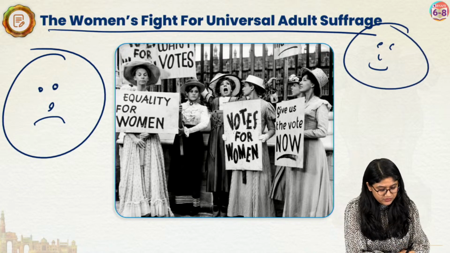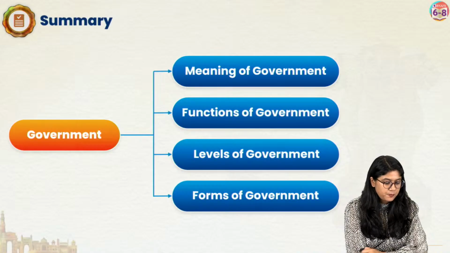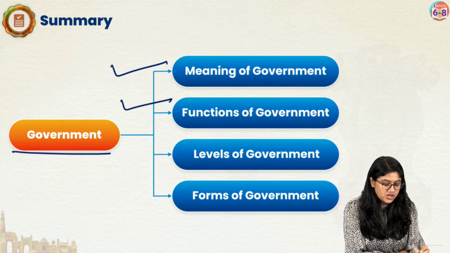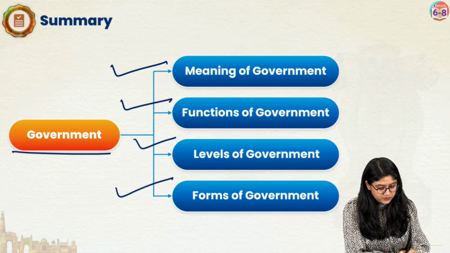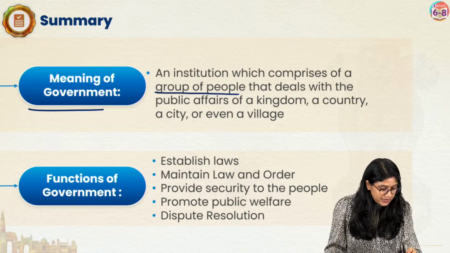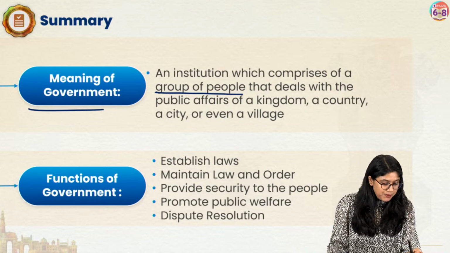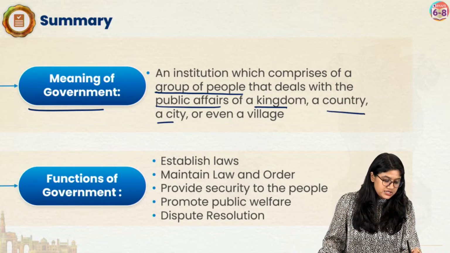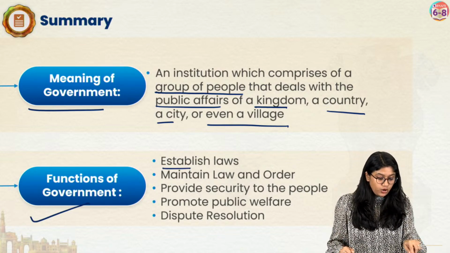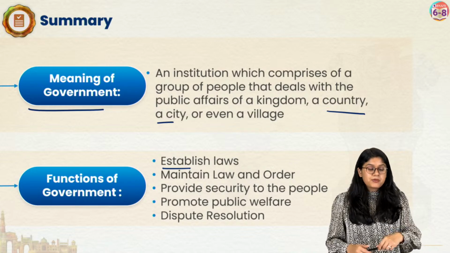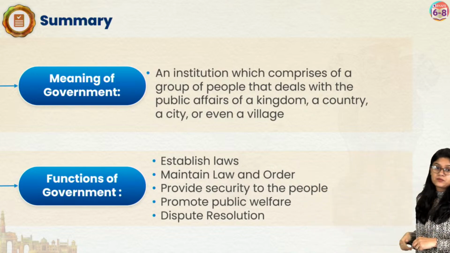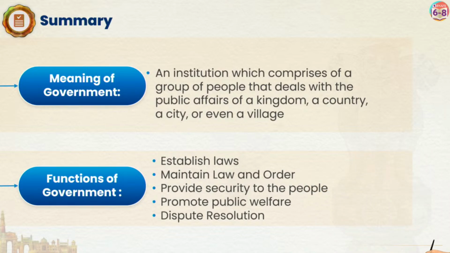Okay, so with this, we are done with this chapter. Let's quickly summarize what we have. In this chapter, we discussed the government: the meaning of the government, functions of the government, levels of the government, and forms of the government. The meaning of government: an institution which comprises a group of people that deals with the public affairs of a kingdom, country, city, or even a village. What are the functions of the government? Establish laws, maintain law and order, provide security to the people, promote public welfare, and resolve disputes. Take a screenshot, everyone. Very good.